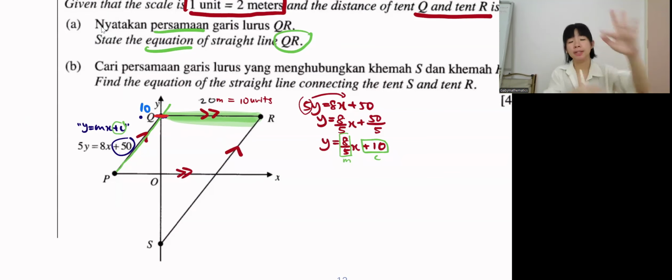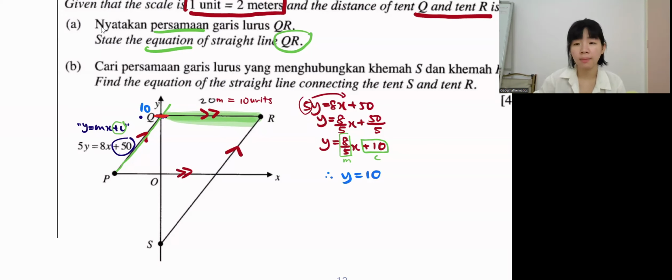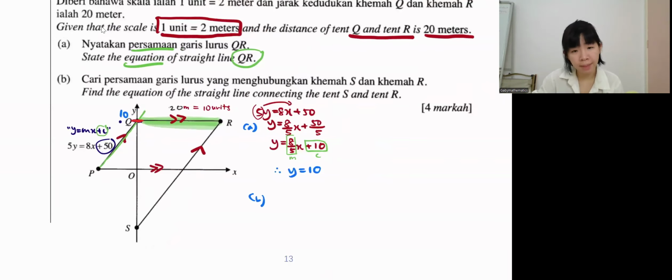So any questions, guys? If you got questions, you ask, because all these things you have already learned. The aim today is to spam questions. If you have any concept you forgot, you want to clarify, then you ask. Okay, so c is 10. So at the end, what is the equation of QR? y equals 10. Question A, finished.